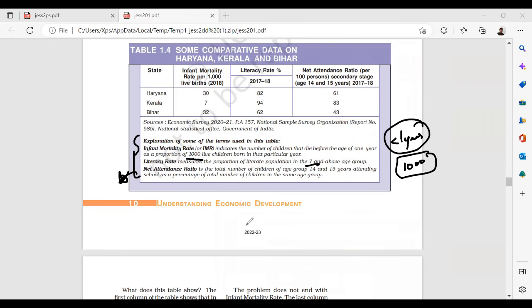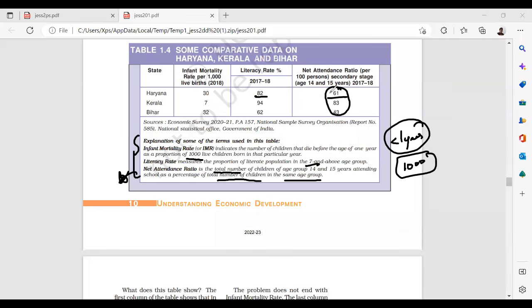Total number of children of the age group attending school as a percentage of the total number of children in the same age group. It is similar to what I have told you. Like literacy rate, what is expected is 82%, but 61% are enrolled.